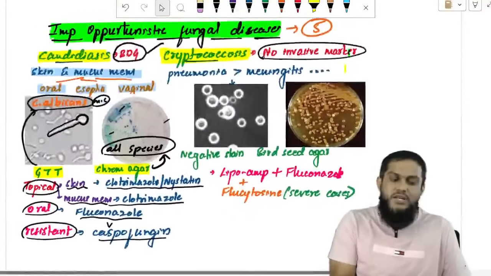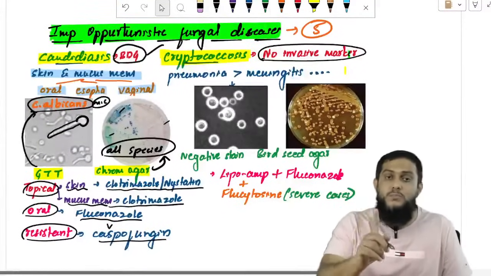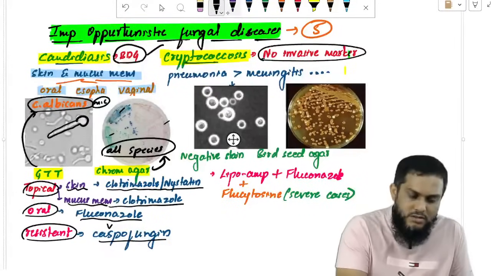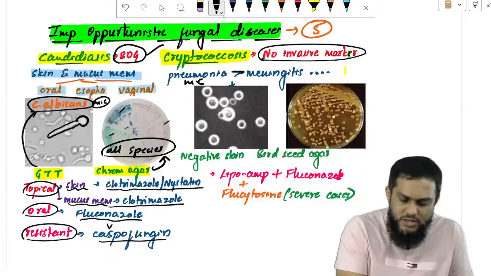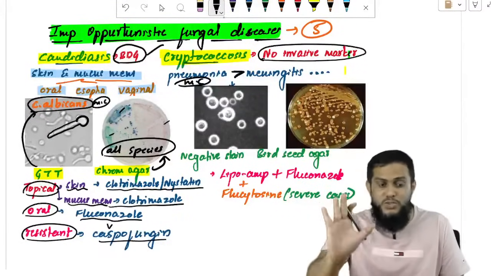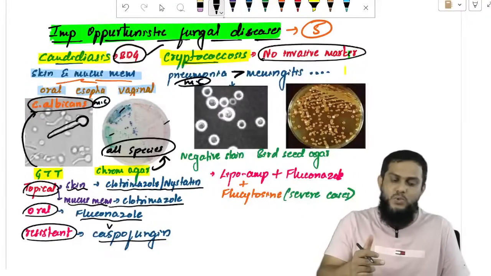Right. Sir, we are done with the candidiasis. Cryptococcosis. Sir, cryptococcosis is no marker, no invasive marker. Most common site is lung. That is important. See, I have written greater than symbol. Most common site is lung causing pneumonia. It can cause meningitis, no doubt in that. But most common site is lung causing pneumonia.